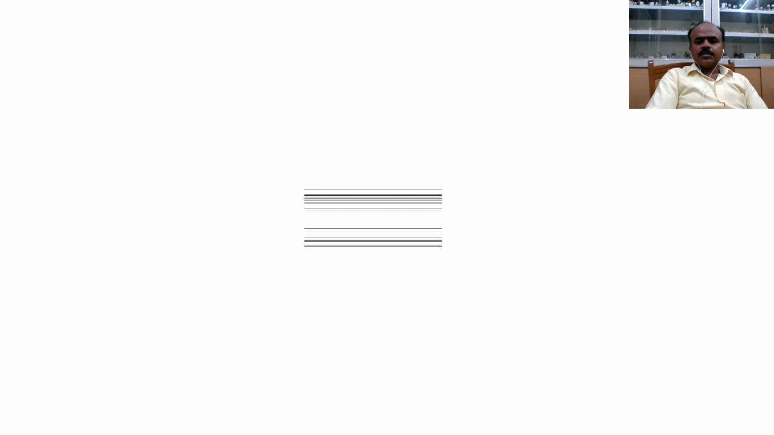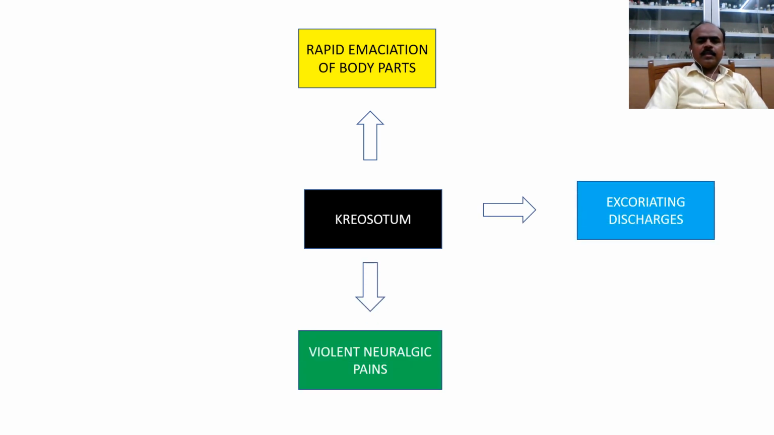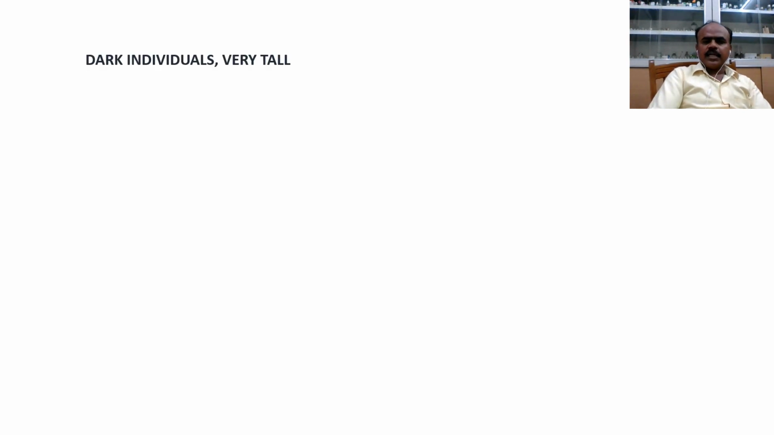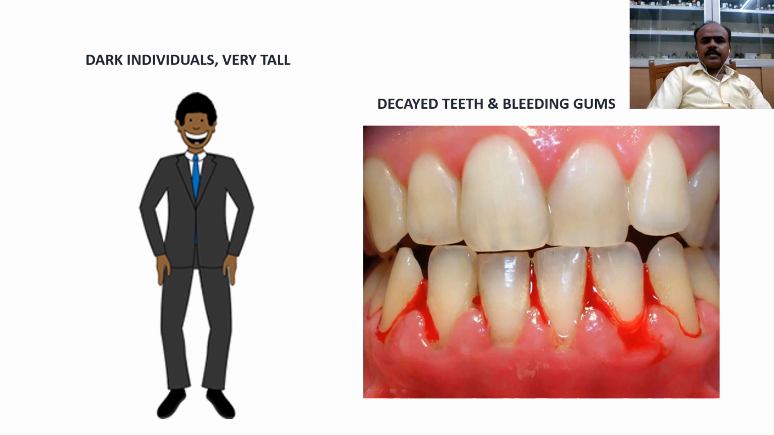So further in creosotum we are having rapid emaciation of body parts, excoriating discharges, violent neuralgic pains and bleeding gums with decayed teeth. So it is for the dark individuals who are very tall, with decayed teeth and bleeding gums that we find creosotum.